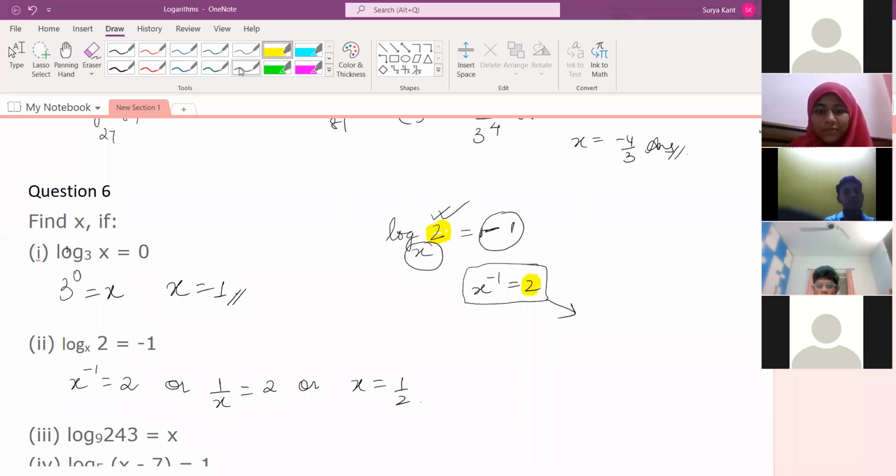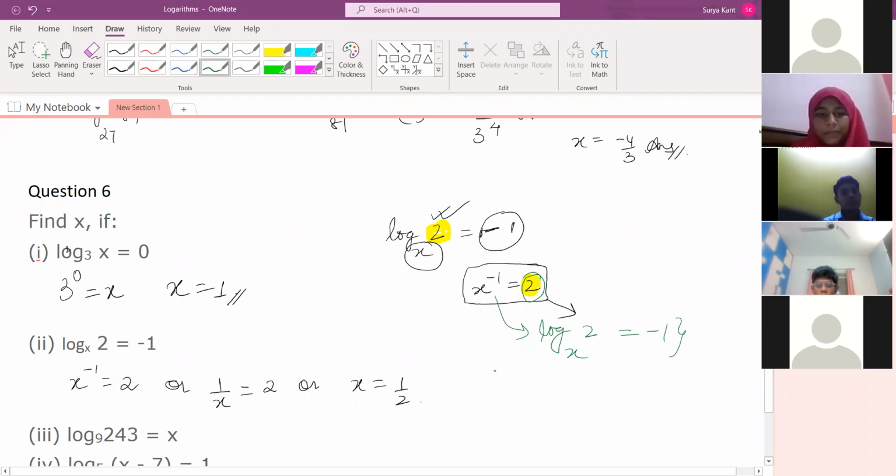Okay. And then if you want to write this form into some other thing, suppose x to the power -1 is 2, suppose you want to convert it to log form, then how to write? This one is nothing but log 2 to the base x is equals to -1. Yes, sir. Understood? That's it.